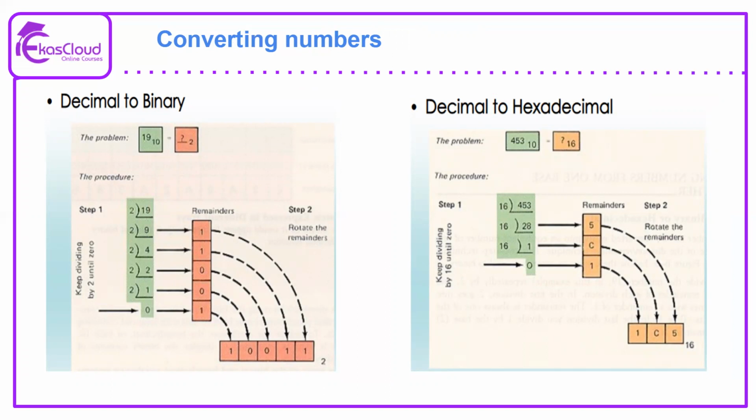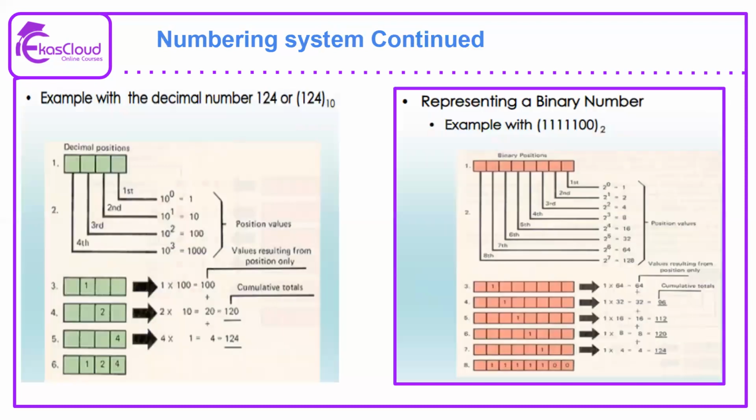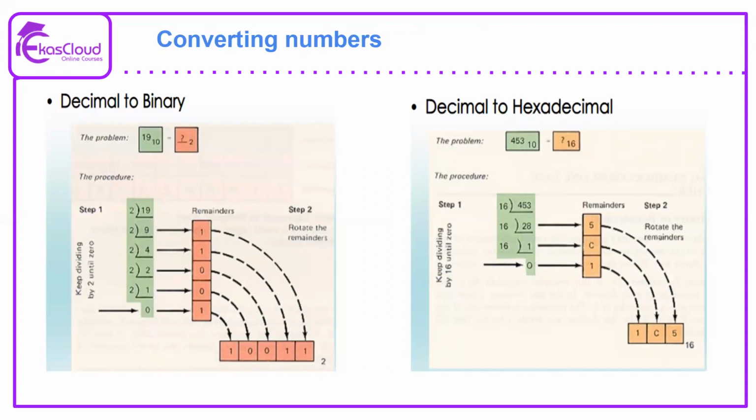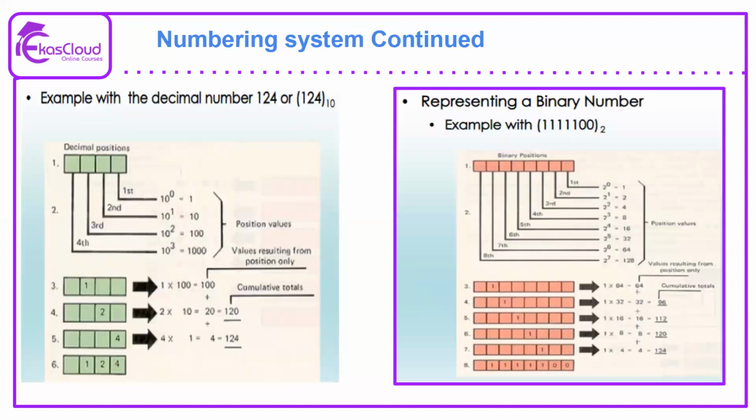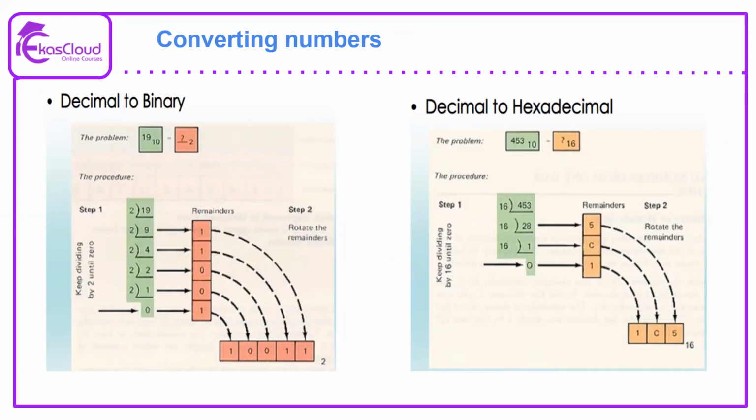So 19 is a value which we need to represent in binary, and the actual value is 10011. What do you mean by this? Again, you have to go by the previous slide, which is the positional reference. We are representing 19. So we start from position 4, which is 16, and then the second position value, which is 2, and then the first position value, which is 1. 16 plus 2 plus 1, and that is how it is represented here, 10011.